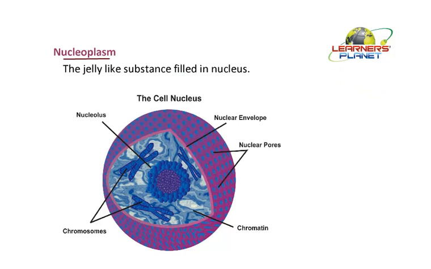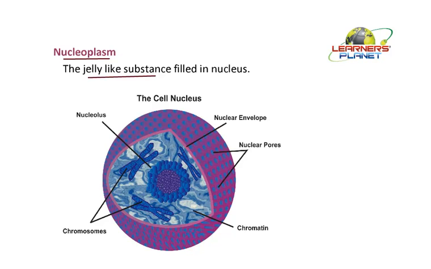The next part here is nucleoplasm. The nucleoplasm, as we already said, is a jelly-like matrix or substance which is filled inside the nucleus. As cytoplasm is present in the cell, the same function which is performed by the cytoplasm is similarly performed by the nucleoplasm inside the nucleus.